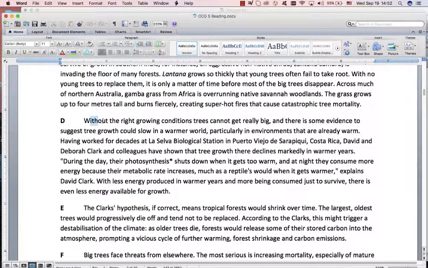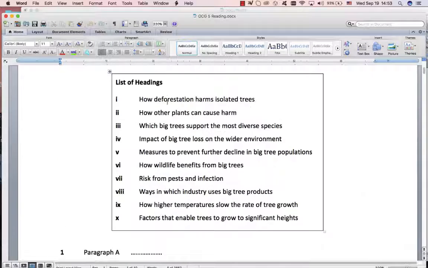Be patient. Without the right growing conditions, trees cannot get big, and there is evidence to suggest that tree growth could slow in a warmer world, particularly in environments that are already warm. One thing I'll put on our list: watch for repetition. If they repeat something, often that means it's important. Warm and warm. What else is important here? Cannot get big. Evidence to suggest that tree growth could slow in a warmer world. Deforestation? No. I want cannot get big and warmer world. Other plants? No. Diverse species? No. Impact on the environment? No.